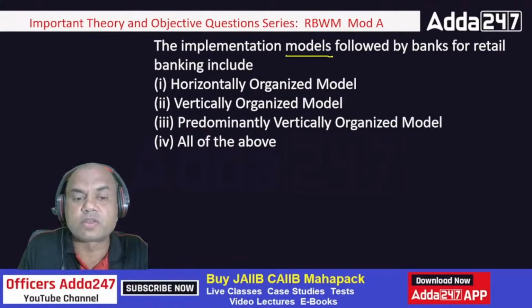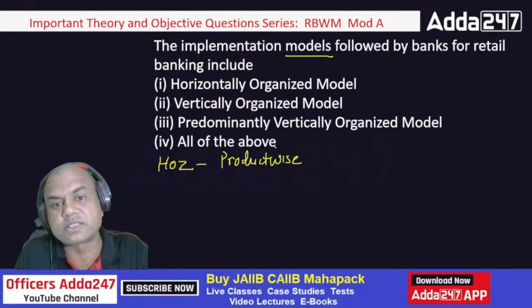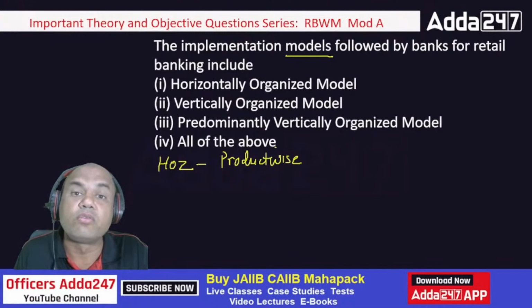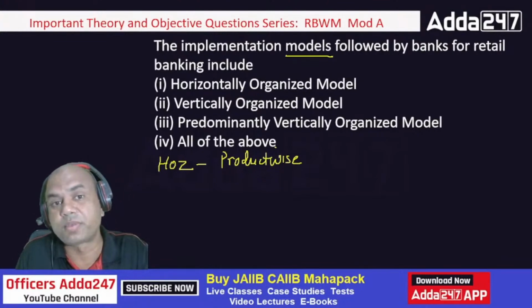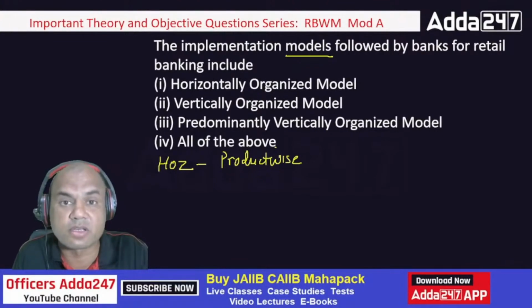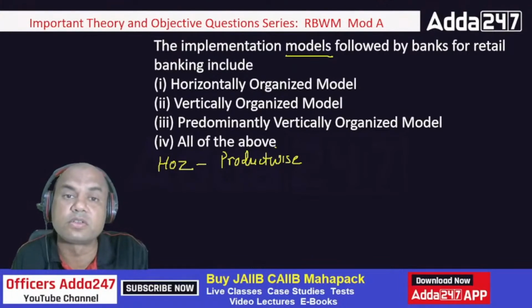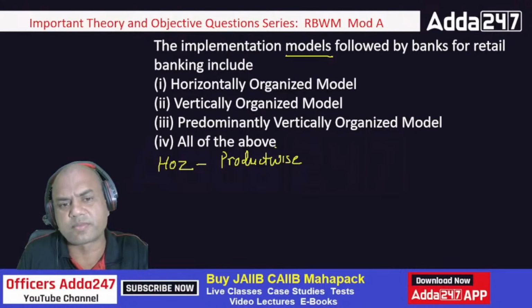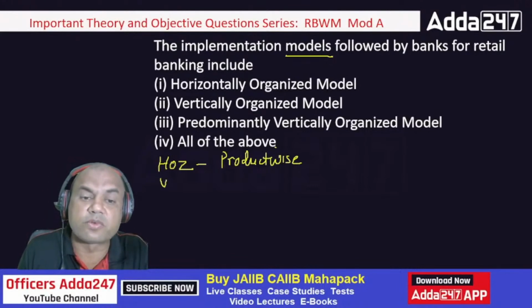Horizontally means it's always product wise. The whole process is devised as per the product, and no data is shared between various other products. Means saving data is not shared with current, is not shared with loan, is not shared with credit cards, no data sharing. The reverse is the vertical model.